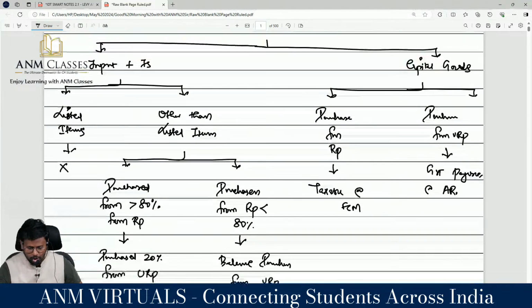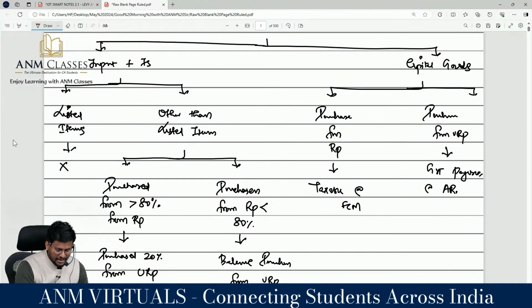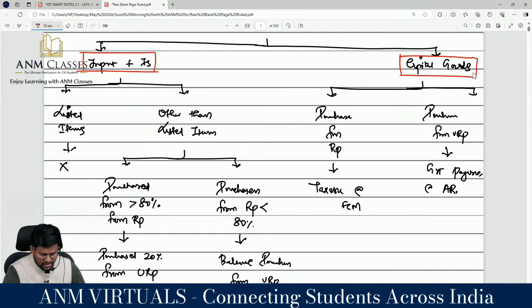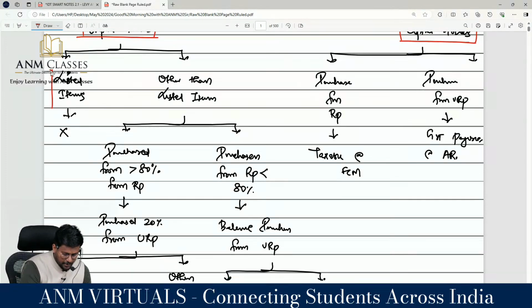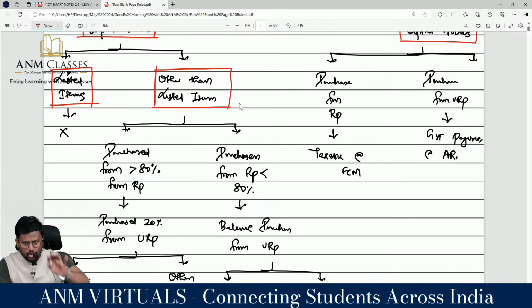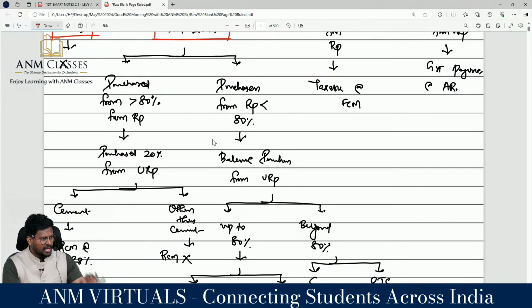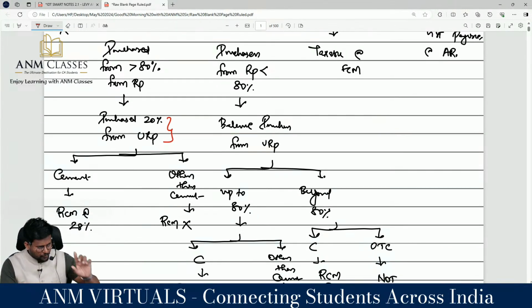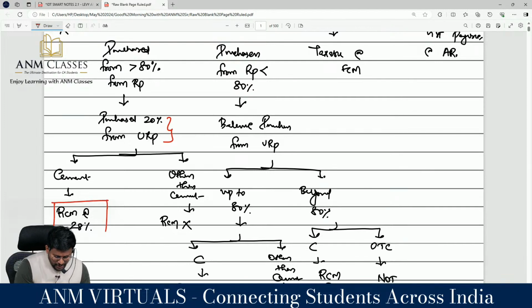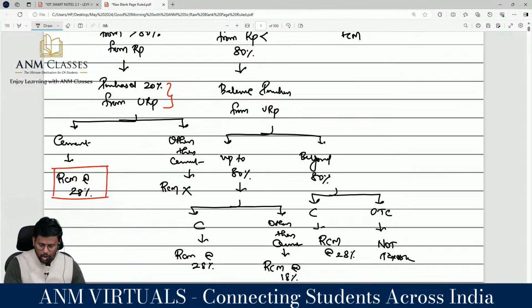Inward supply to the promoter or builder can be classified into how many categories? Two categories: input and input services, and capital goods. Input and input services can be classified into how many categories? Two categories: listed items and other than listed items. Because when I calculate 80%, I am not supposed to include the listed items. So if other than listed items, purchases are more than 80% from the registered person, that means you have purchased less than 20% from the unregistered person. It is allowed in the Act, but you have to check whether in that 20% there is cement. If cement is there, RCM at 28%. If cement is not there, RCM will not be applicable.